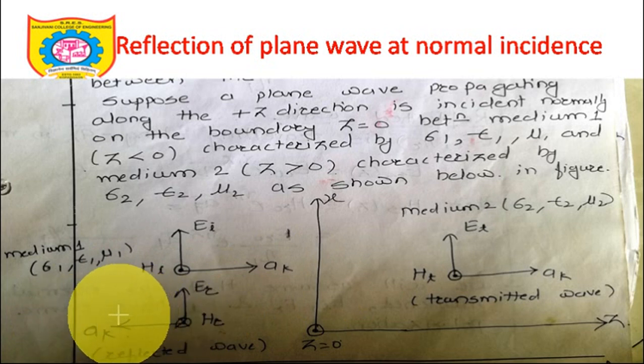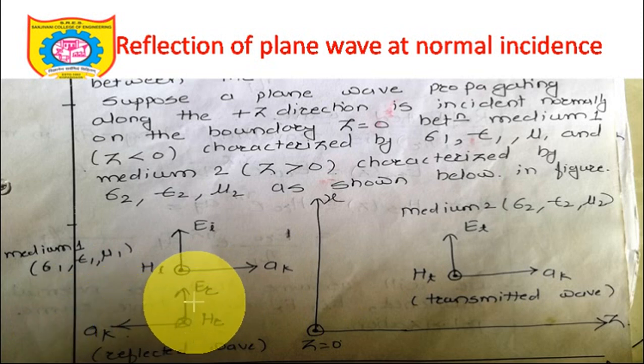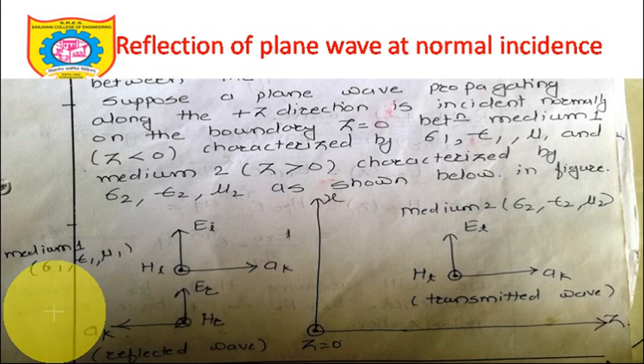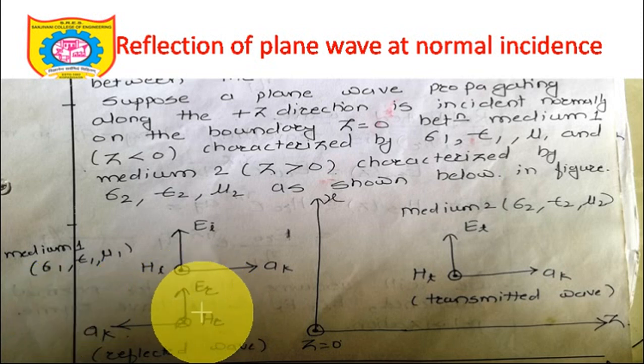If your thumb indicates wave propagation in the leftward direction, your first finger still indicates the ER component, that is the reflected electric field component, and your middle finger, which is going inside the plane of paper, inside the plane of this laptop or your mobile, is nothing but your HR component. Once again, ER and HR are mutually perpendicular, and wave propagation is perpendicular to the plane containing ER and HR. So medium 1: sigma 1, epsilon 1, mu 1.